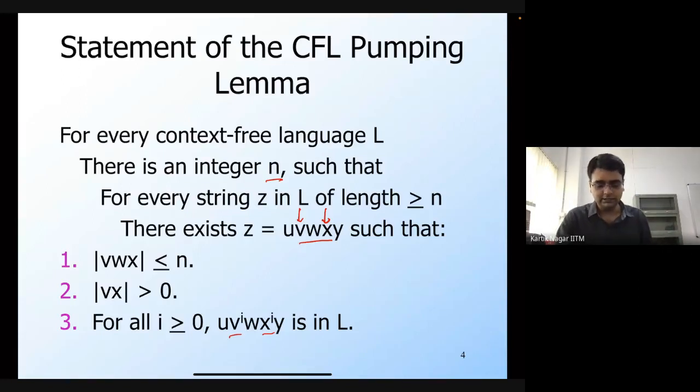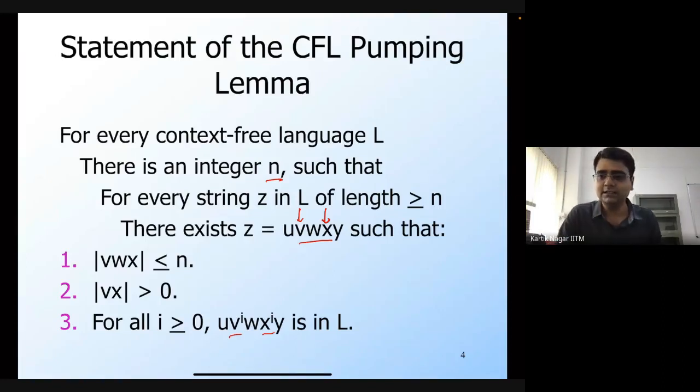So again, the CFL pumping lemma is saying that if you start with a context-free language, and you take a long enough string in that language, then I can break down that long enough string into 5 different parts, such that the length of the middle part vwx is less than or equal to n, and v and x are both not empty, and then I can pump both v and x as many times as I want, but in tandem, and all of the resulting strings will also be in the language.